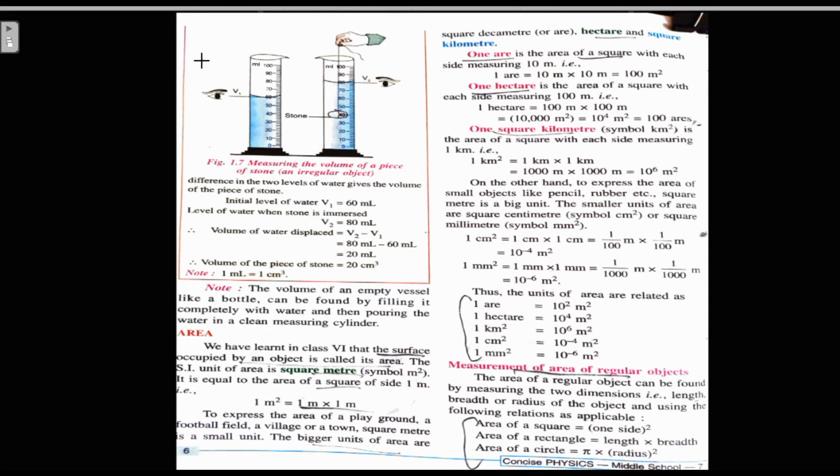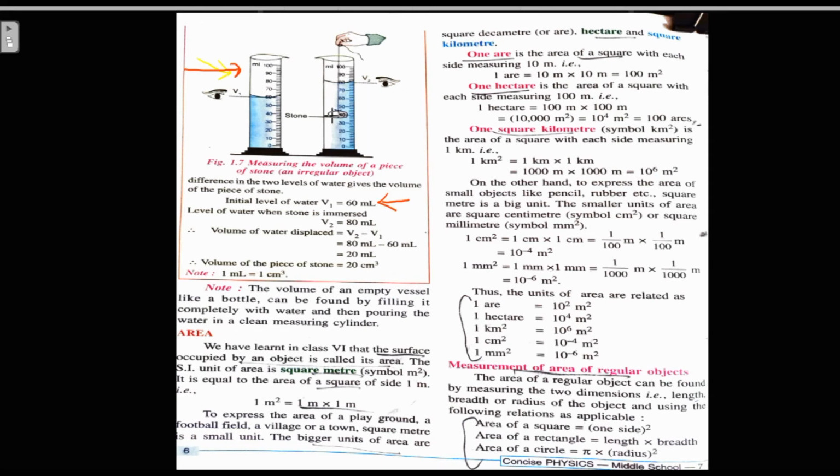First take the cylinder, right? This is the measuring cylinder. We put water or liquid in it. See the lower surface, or meniscus, it is at 60. So the initial level of water is 60 ml, given here as V1.